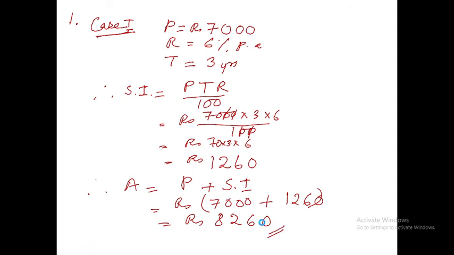Okay, now second case. Now we'll see case 2. In the second case, P equals how much?